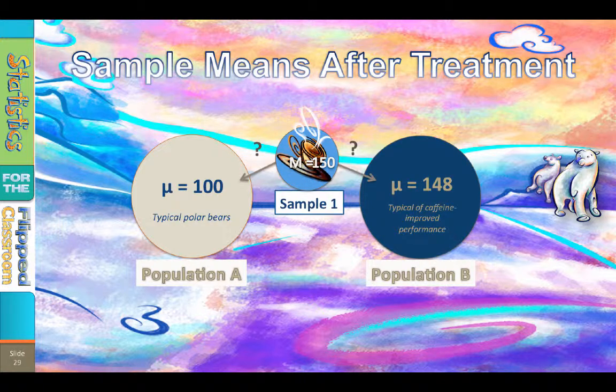The sample was drawn from a population with a mean of 100, then given a treatment, and after treatment, the sample mean was 150. That 150 sample mean is more representative of the population defined by caffeine-improved performance than it is of the original untreated individuals. We can use our sample means as a model to better understand reality.